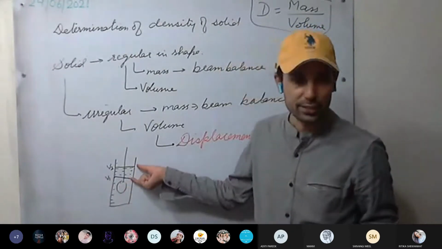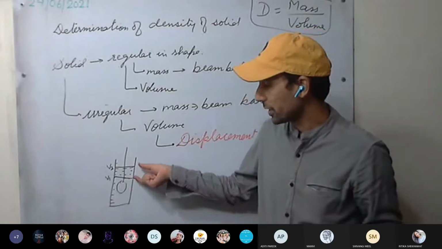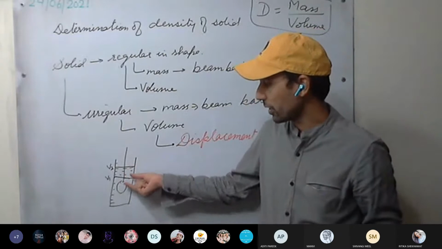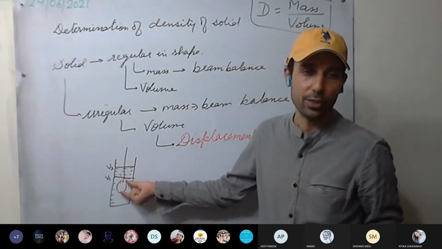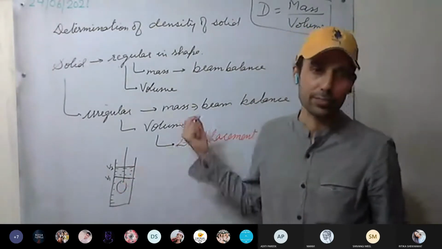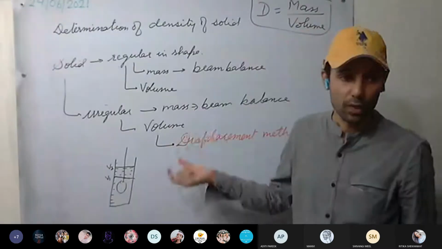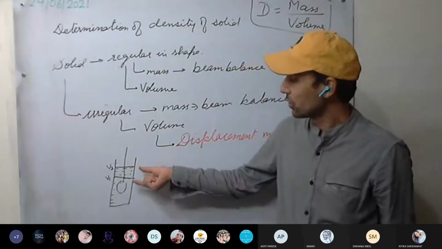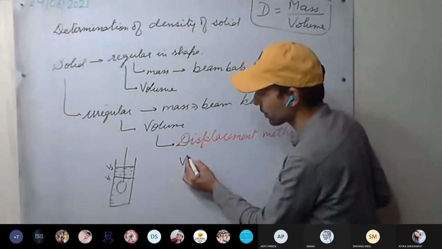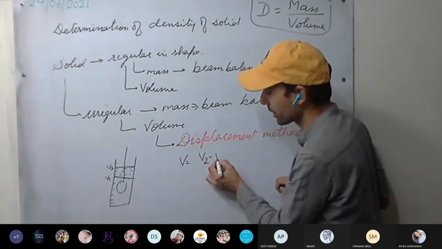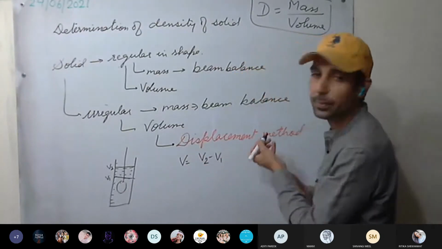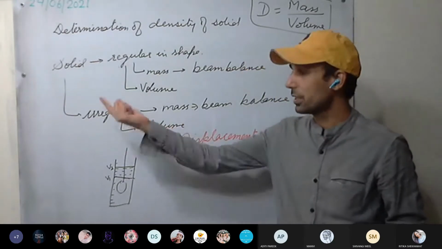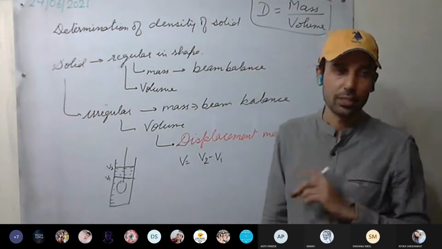So the volume of the displaced water, you can see this water has been displaced here, is equal to the volume of the irregular solid. This is the concept behind the displacement method. Volume of the solid is equal to the volume of the displaced water. So what will be the volume of the solid? V2 minus V1 ml or centimeter cube. We got the volume, we got the mass, and you can calculate the density of the irregular solid. This was the first method.